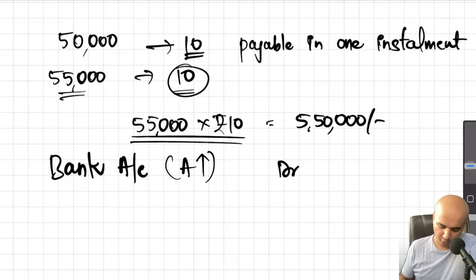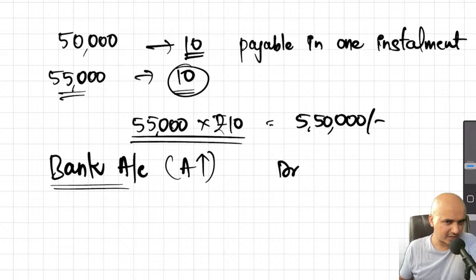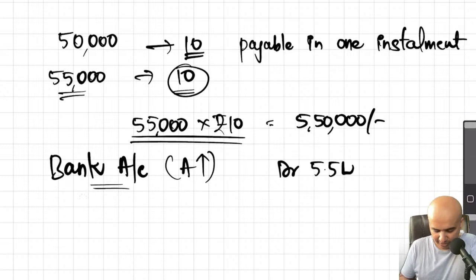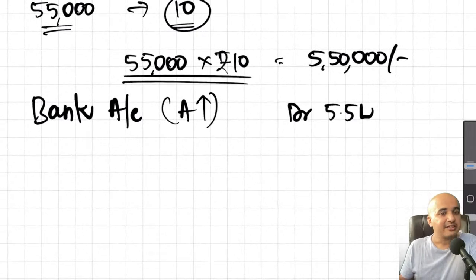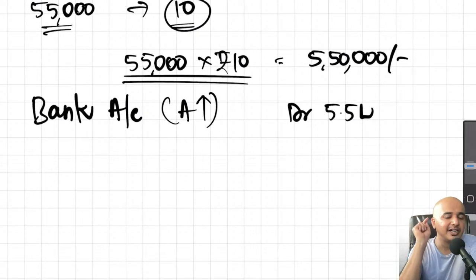when you receive money, your bank balance will obviously increase. What is bank balance or bank account to you as a company? It is nothing but your asset. If asset increases, debit it. So 5.5 lakhs worth of asset has increased, so we will debit bank account. So okay, there is one part of the transaction. Something else should also have happened simultaneously. That is, your liability increases. Why? Because you have received money.